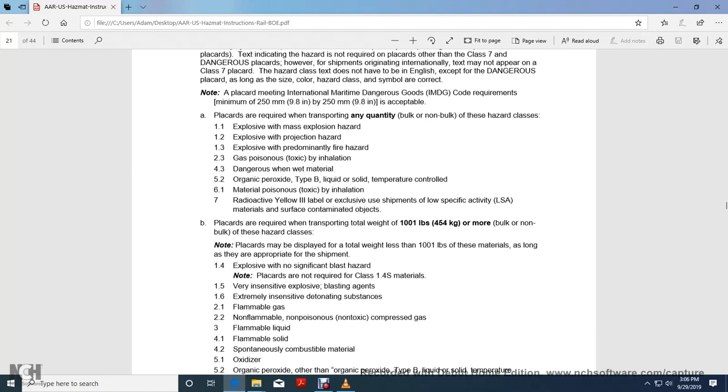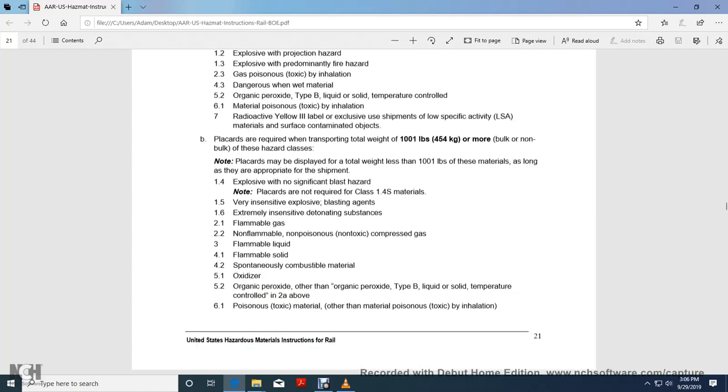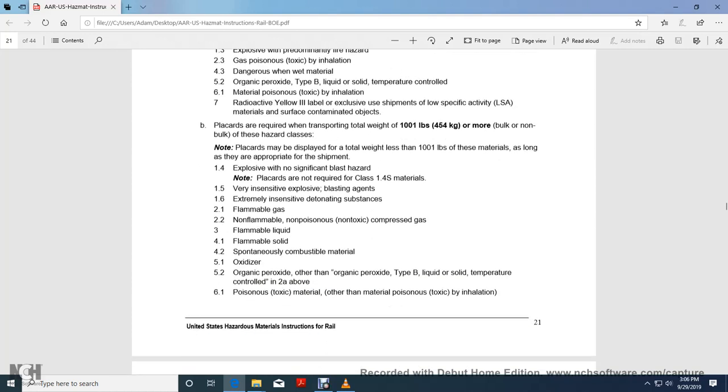B. Placards are required for transportation with a total weight of 1,001 pounds or more, bulk or non-bulk, of these hazardous materials. Note: placards may be displayed with a total weight less than 1,001 pounds of these, as long as they are appropriate for the shipment. 1.4 explosive with no significant blast hazards. Placards are not required with 1.4S materials. 1.5 very insensitive explosive blasting agents. 1.6 extremely insensitive detonating substances.